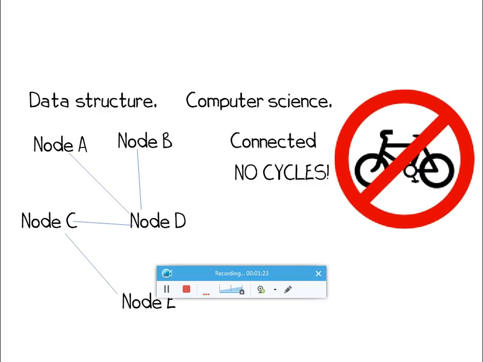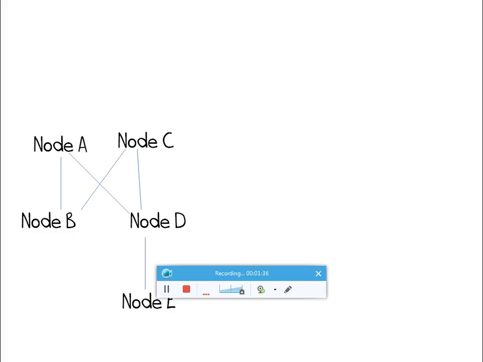What's a cycle? A cycle exists if you can start at a node, go along a path, and reach the node you started at without going back along the path. Here are a few examples of things that aren't trees.